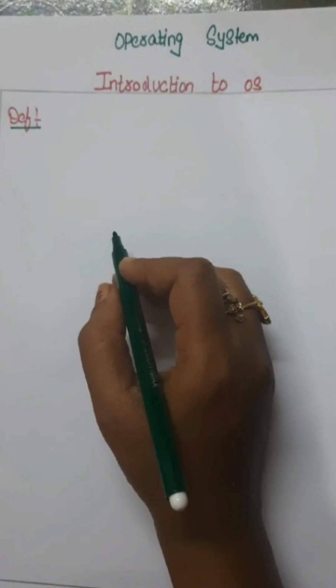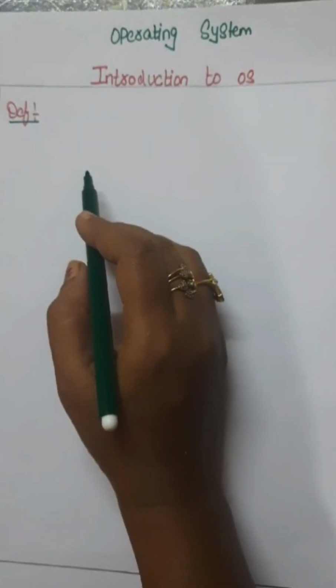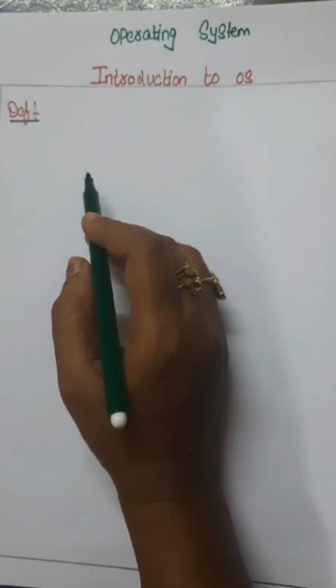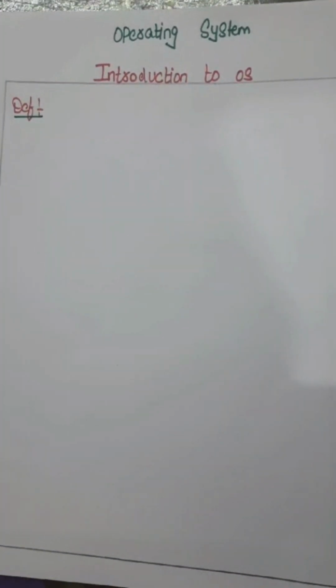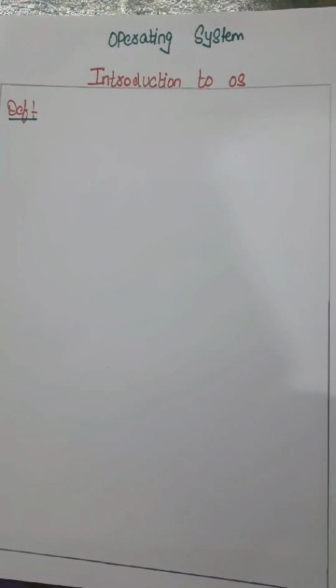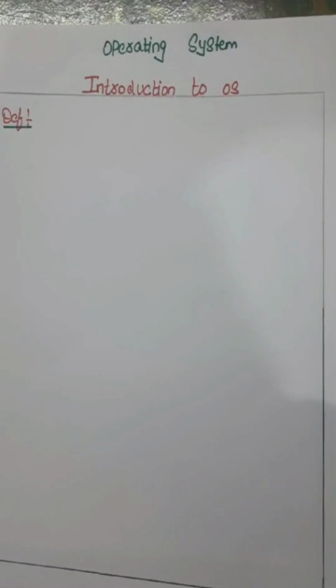Today I am going to start the operating system. So, what is generally an operating system? In this course, I will cover each and every topic in the operating system, and it is mainly used for UGC NET, JRF and also the SET. Those who want to follow competitive examinations in computer science, please follow this. So, now let us start.